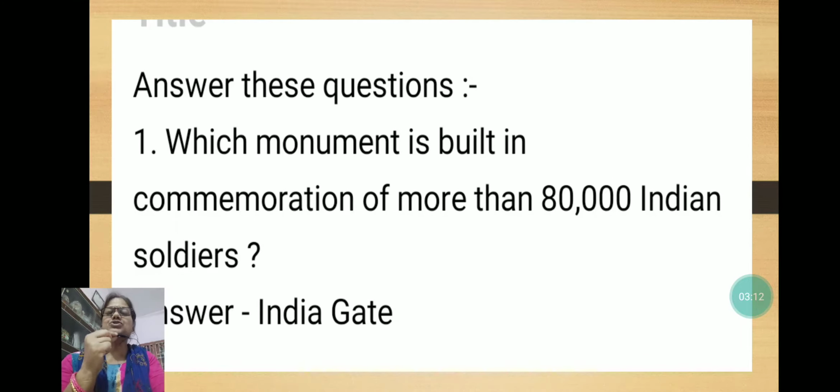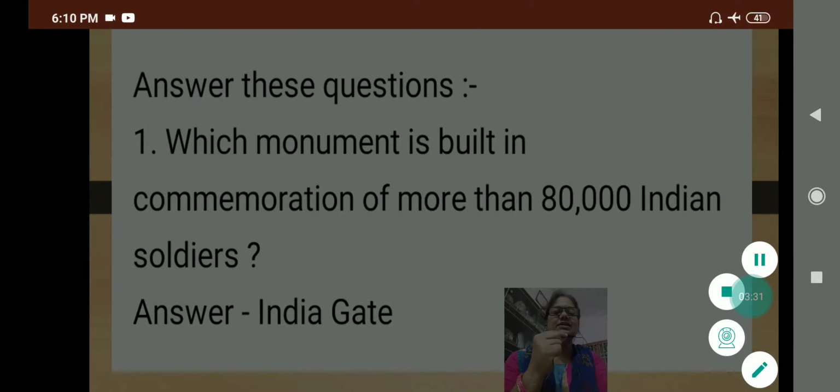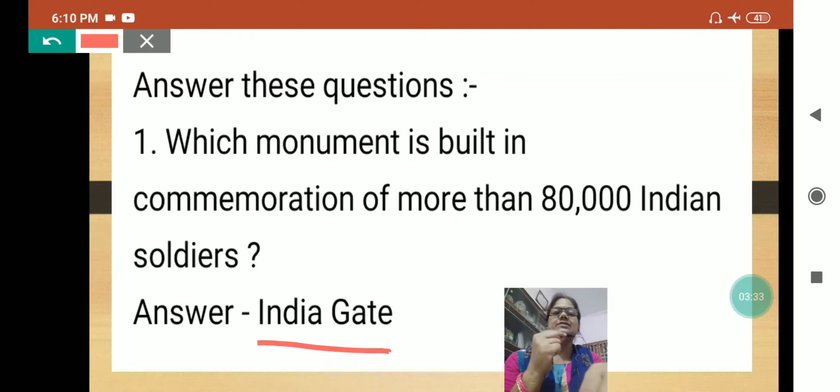Now there are some questions related to this topic, which is India Gate. Which monument is built in commemoration of more than 80,000 Indian soldiers? This is India Gate. And in which war were they killed?